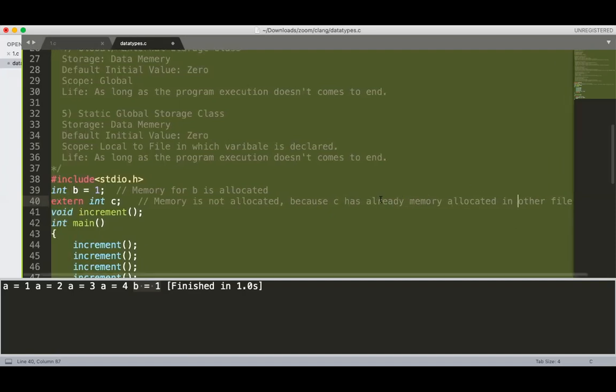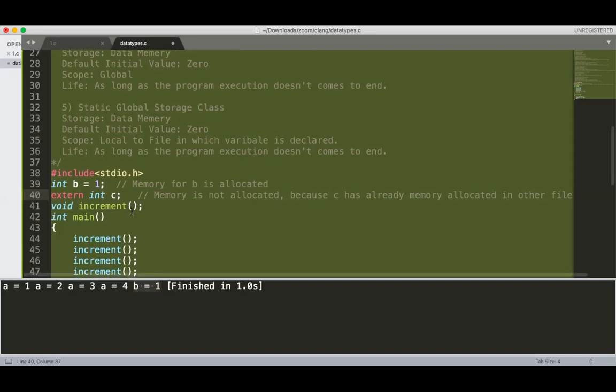So both statements are not the same. In this one, c can be accessed by other files. It is just a declaration that I want to use c.